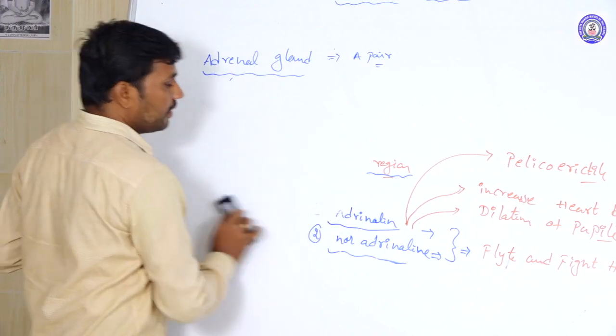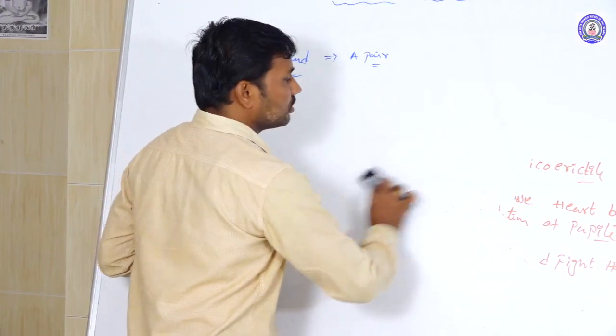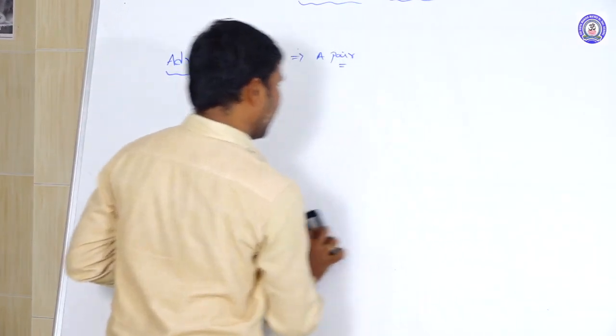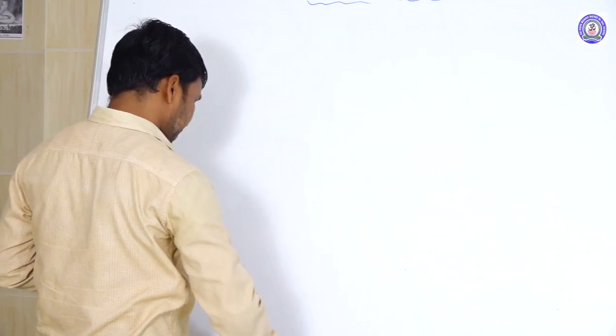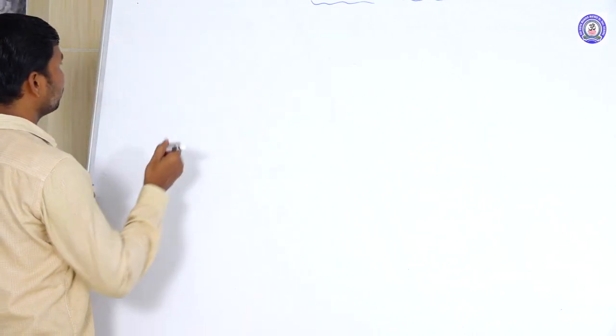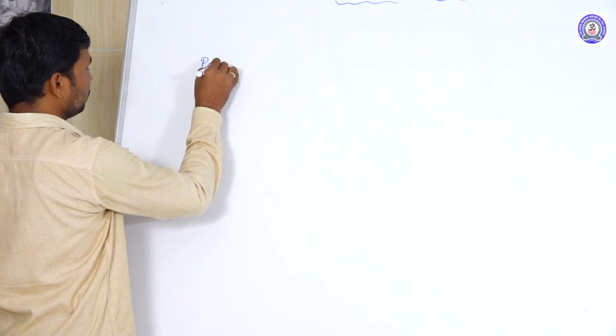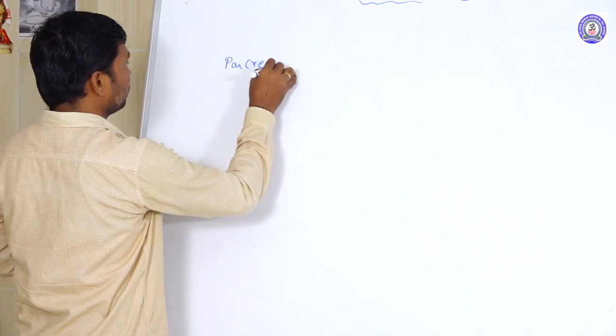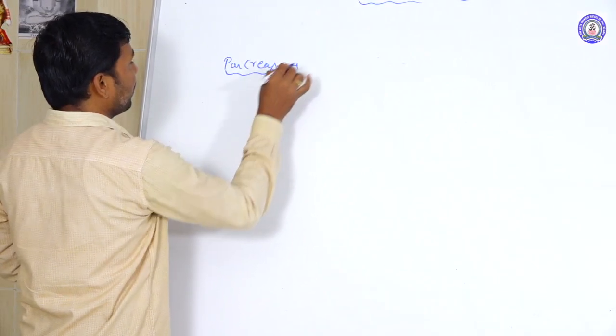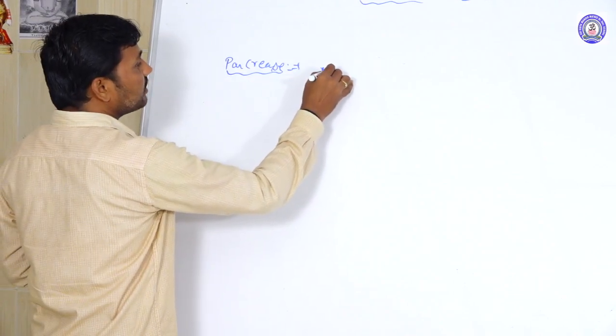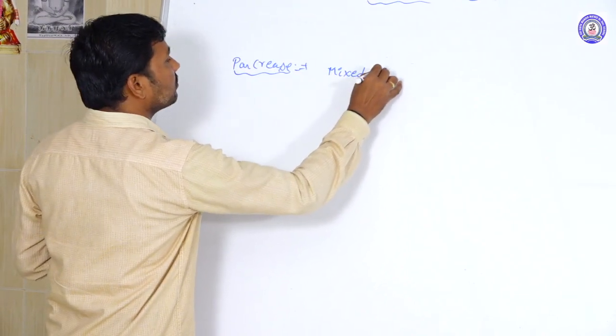Next, among the endocrine glands, the pancreas. The pancreatic gland is also called a mixed gland.